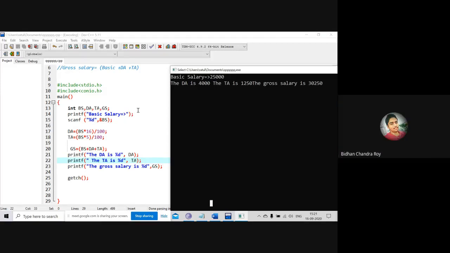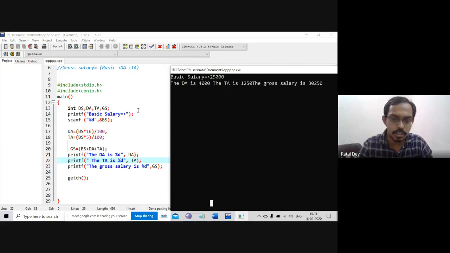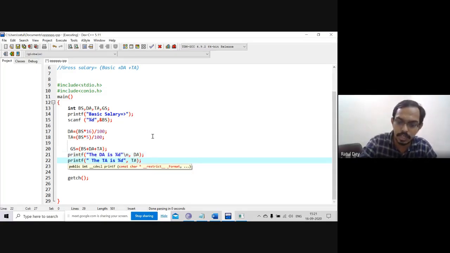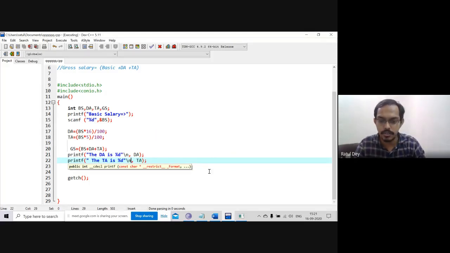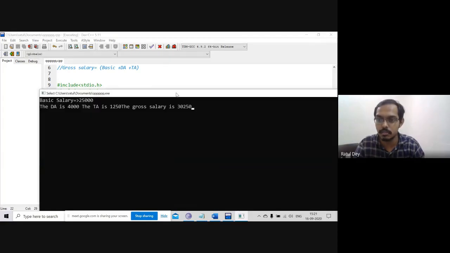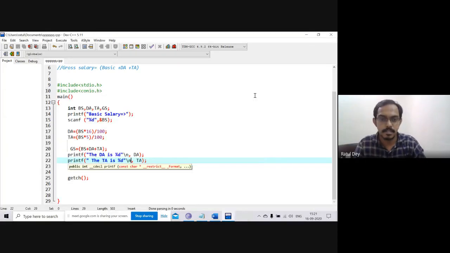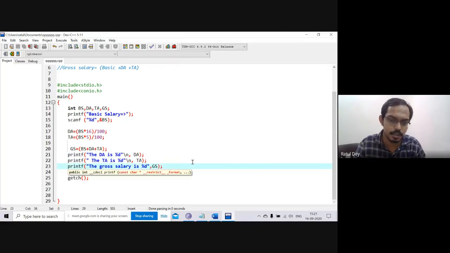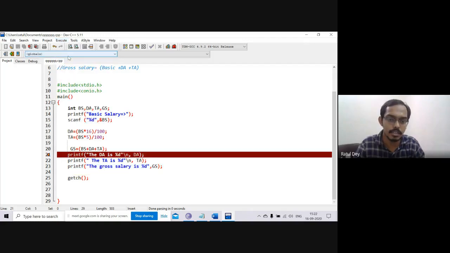Sir, if we want to write the TA on a new line, then where to put the slash n? You just put the slash n within the quotes before the semicolon. So suppose we write the slash n here. Sorry, slash n. I will just save, compile and run with you. Just allow me 1 second. At the very end you can write it or not, it's up to you, because we can't notice any trailing spaces. I will just compile and run.